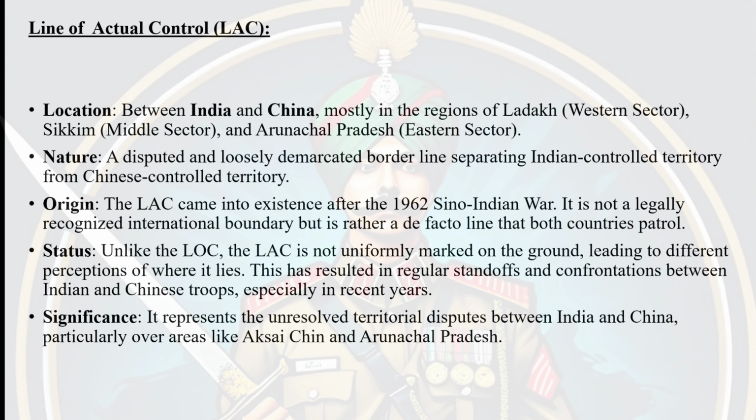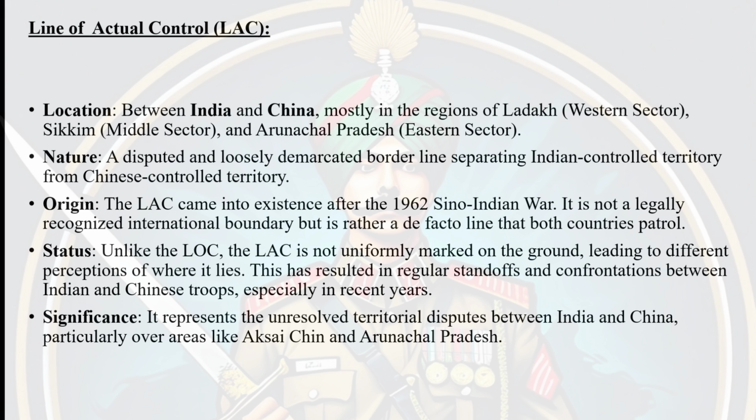So now talking about the Line of Actual Control, LAC, in terms of geographical location. The LAC is a loosely demarcated boundary that separates Indian controlled territory from the Chinese controlled territory, and it spans over 3,488 kilometers across three sectors: the western sector Ladakh, the middle sector Himachal Pradesh and Uttarakhand, and the eastern sector Sikkim and Arunachal Pradesh. Unlike the LOC, the LAC does not have a clearly marked line on the ground.